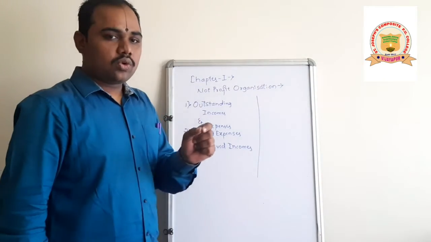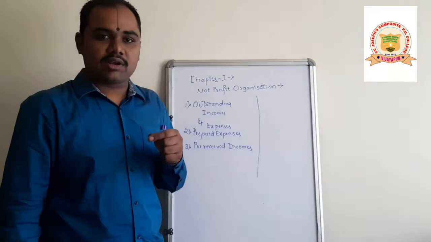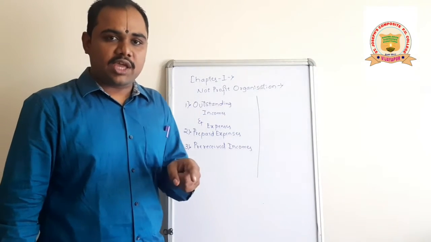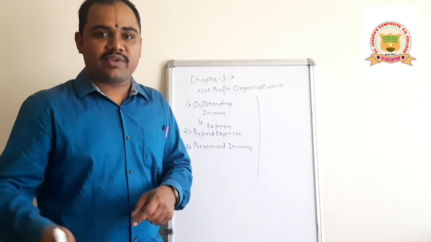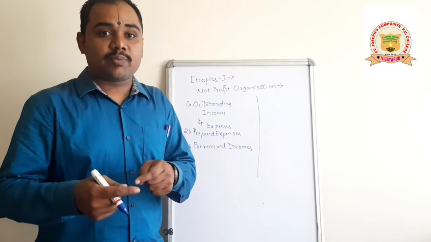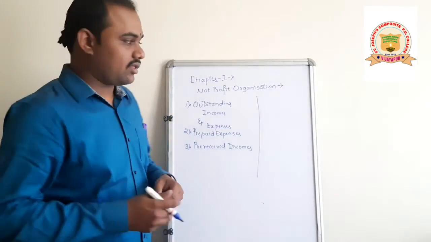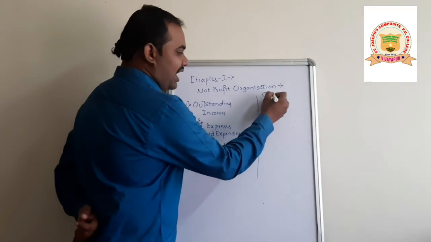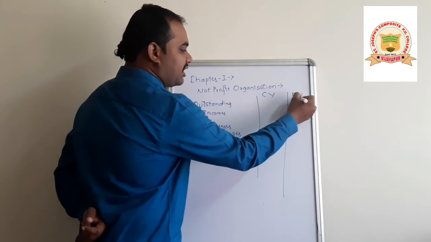They will give the adjustments regarding these three important elements. It may be of the current year or it may be related to the previous year. But the adjustment will change if it is of the current year or of the previous year. So we have to make two parts again, current year and previous year.